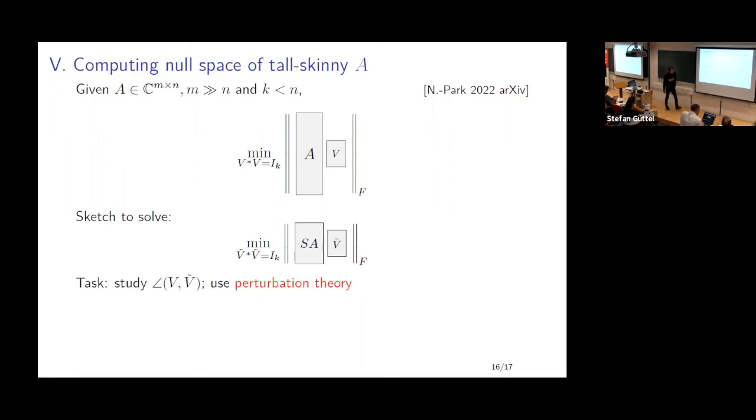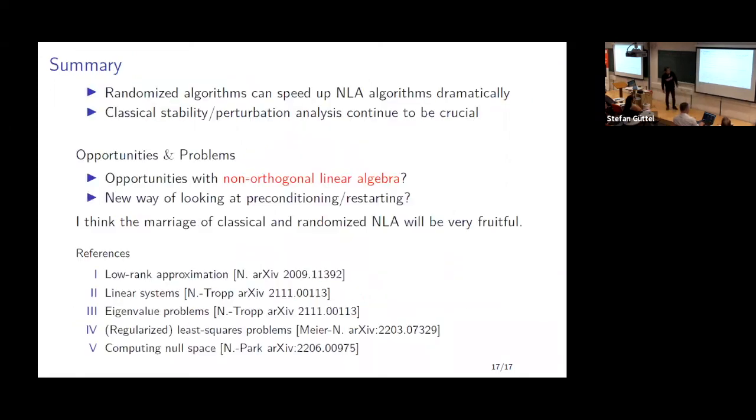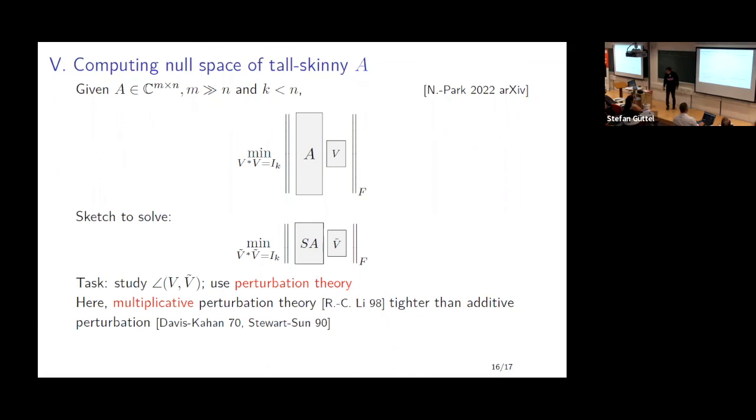The crucial question really is to argue how close your computed or sketched solution is to the desired solution. For this, we're going to use classical perturbation theory. We tried to use Davis-Kahan and results by Stewart and Sun. They weren't as accurate or reflective of the reality as we would have liked. Then we realized there's a very nice paper by Ren-Cang Li who talks about relative or multiplicative perturbation theory, and that really changed the sharpness of our results. The preprint is on arXiv, so please take a look if you're interested.